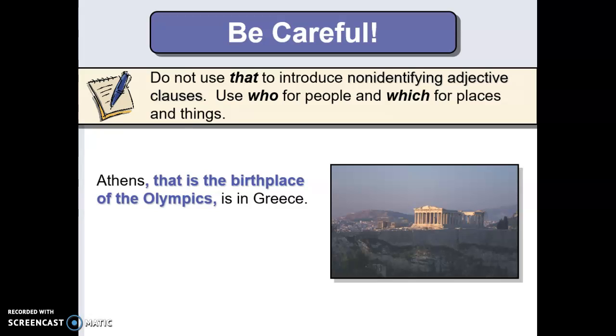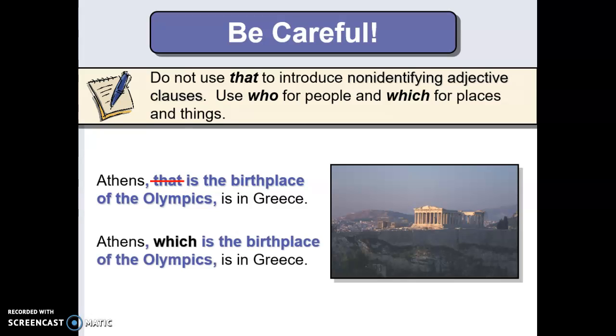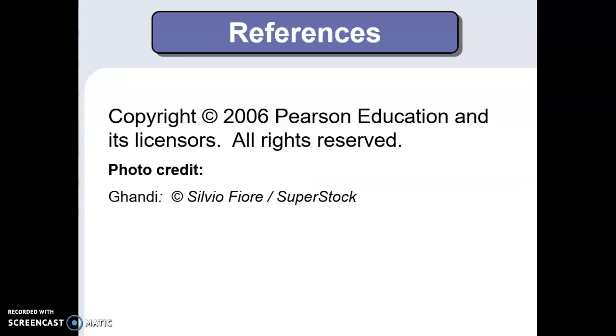All right. Athens, that is the birthplace of the Olympics, is in Greece. Not good. Okay. All right. You want to say Athens, which is the birthplace of the Olympics, is in Greece. All right. So that's the end of that.